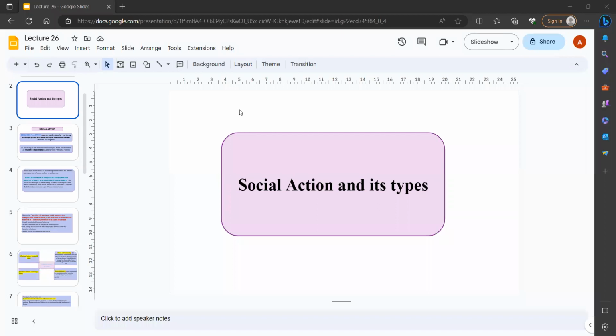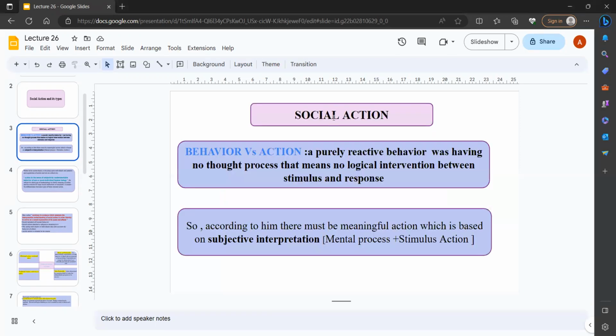So, in today's series, we are discussing social action and its types. In our previous lecture, we discussed ideal types. I hope you understood it very well. In continuity, today we are discussing Weber's ideas and the concept of social action and its types. So, what according to you is social action?